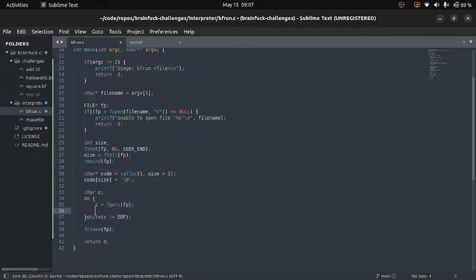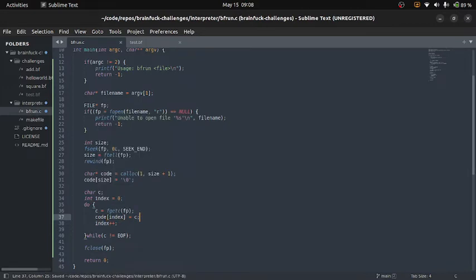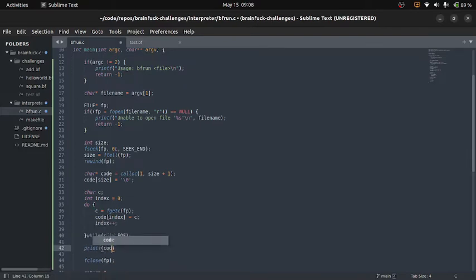Now we'll probably have an index, and we'll go ahead and say, all right, so now if C, let's actually say, okay, index plus plus and code at index equals C. So if we take a look at this, we can now, and I think we'll have to do that.